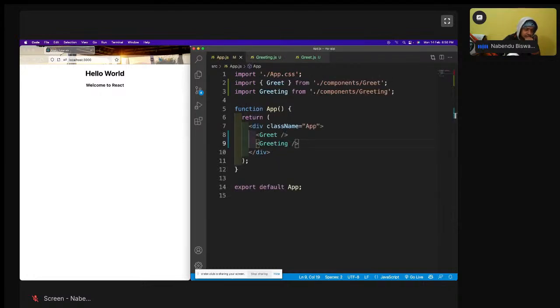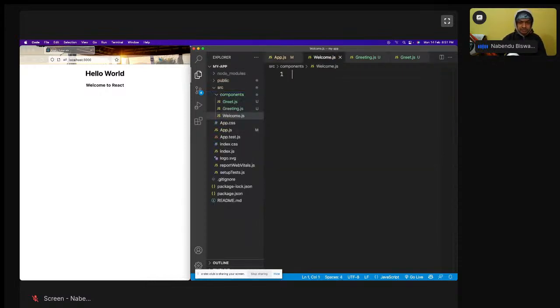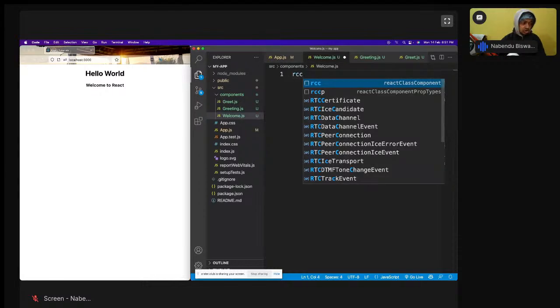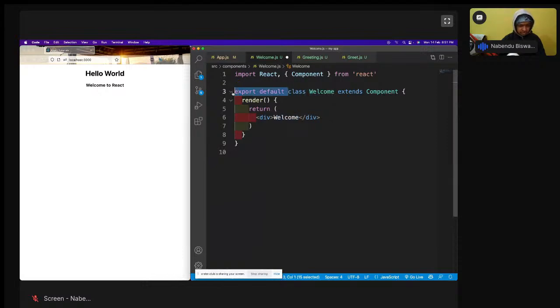Now we will look into class-based components. Okay, class-based components are also there. So this is a functional thing. Anyways, as I've told, we are going to learn about class-based first. So class-based component we are going to learn. Let me make one more, welcome.js and then RCC. So this is a shortcut for class-based component, RCC. It is done like this. And export default, you can do it here also, but I don't like it here. I generally do it at the end. Export default and welcome is there.